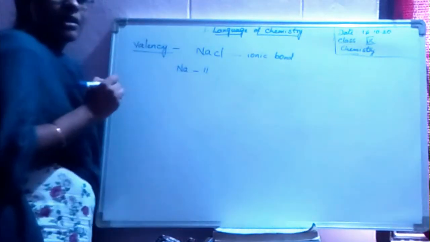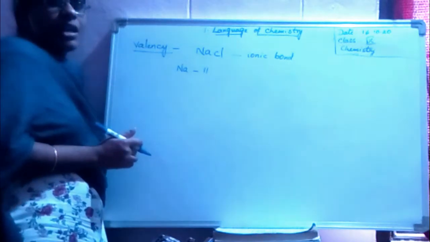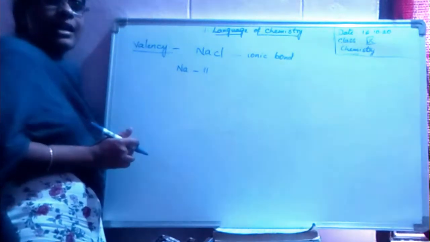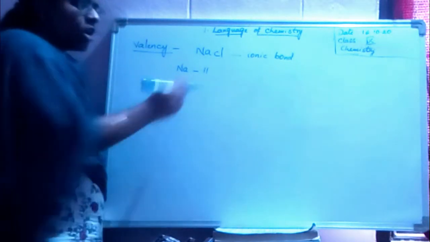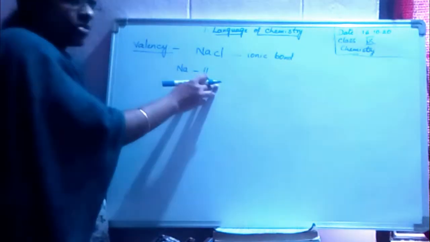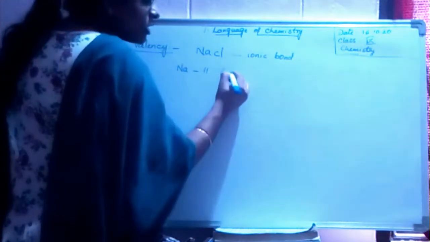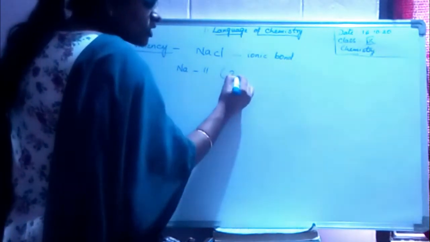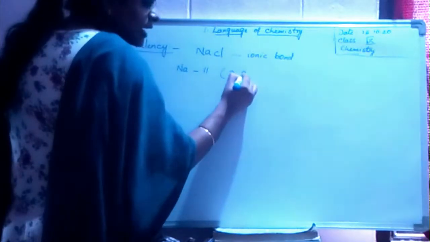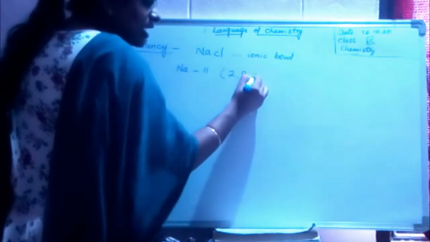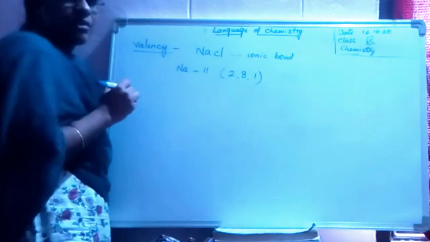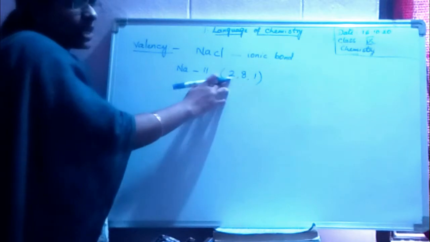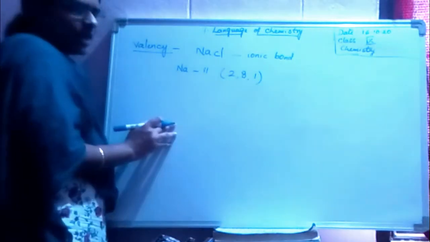Its atomic number is 11. That means how many protons are there? 11 protons, 11 electrons. Now how to enter these electrons? We have studied according to Bohr's theory: first shell 2, second shell 8, third shell 1. 8 plus 2 is 10, 10 plus 1 is 11.